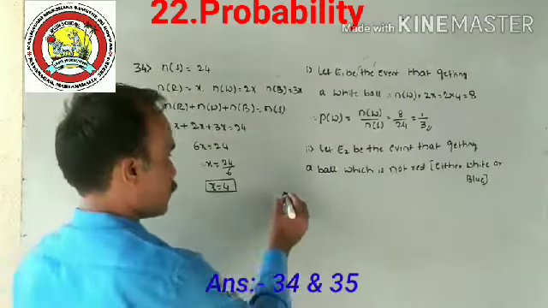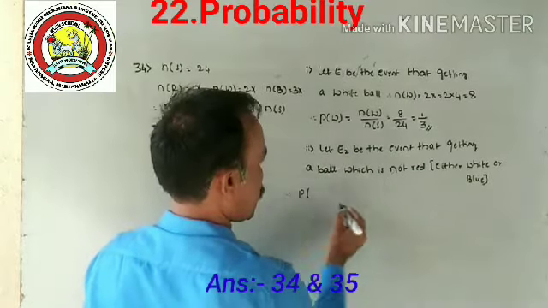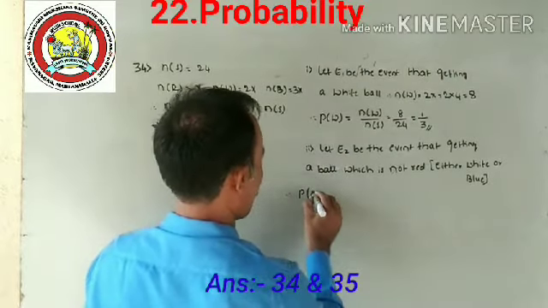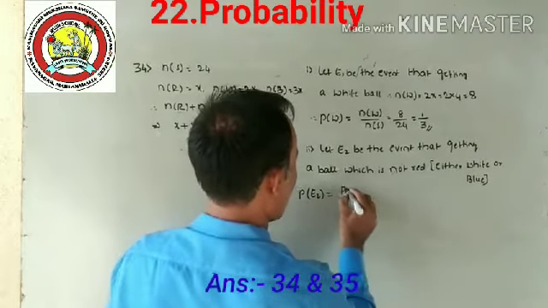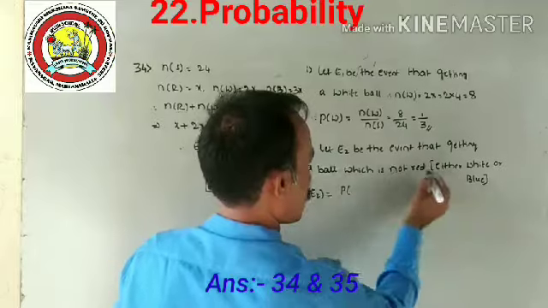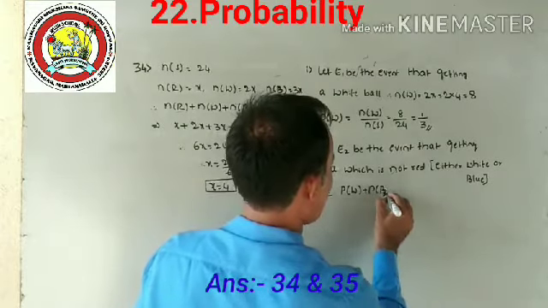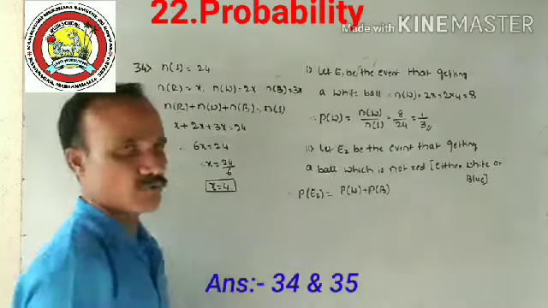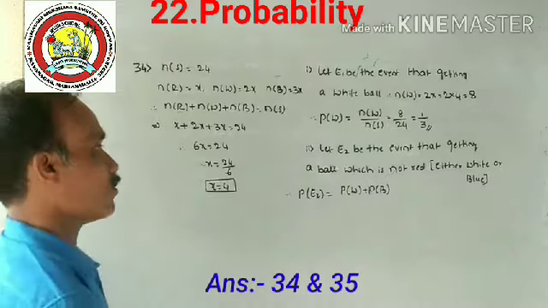Therefore, the probability of not red, or probability of E2, is equal to probability of white plus probability of blue. The sum of these two probabilities gives the probability of E2, that is not red.